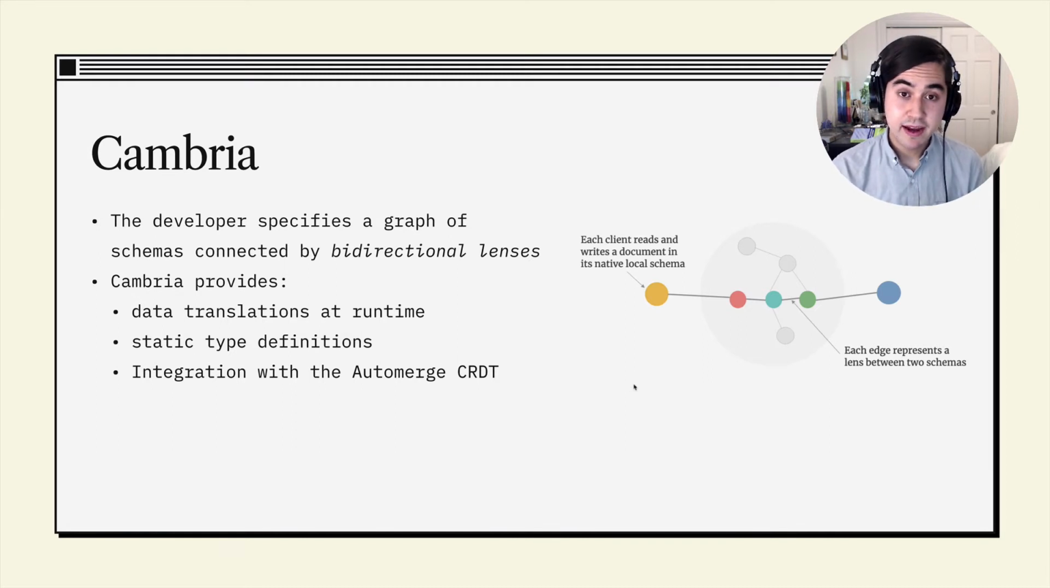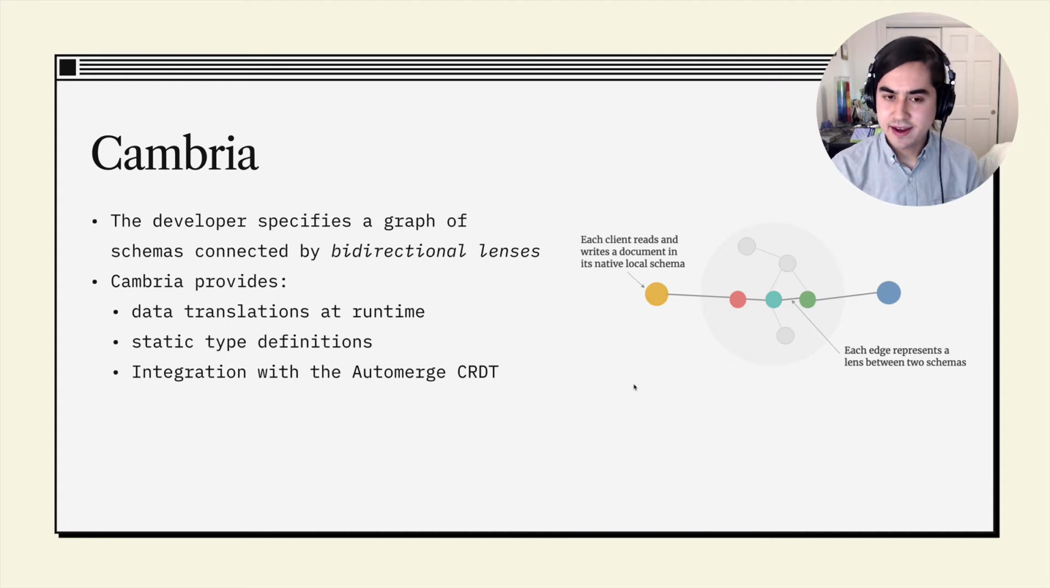First, it automatically translates data on the fly at runtime between schemas, which enables different peers to edit shared data across those schemas. Second, it produces static type definitions for each of these schemas, making it easy for developers to program with confidence against a particular schema. And finally, all of this is integrated with the AutoMerge CRDT, which means that we're able to preserve those eventual consistency properties we have in the Pushpin architecture, for example, while also enabling editing across schemas.